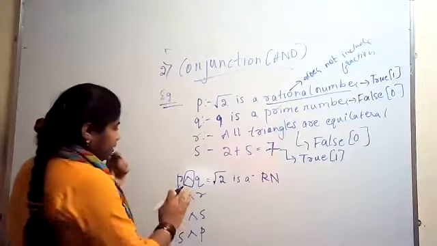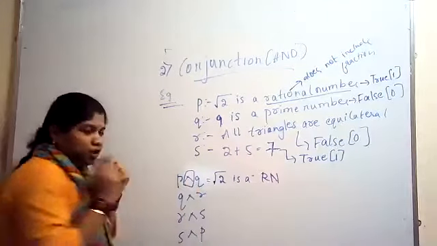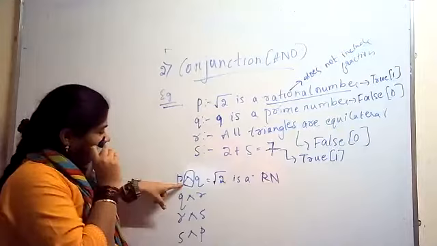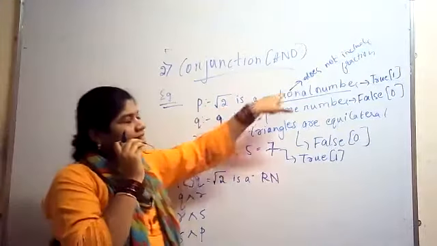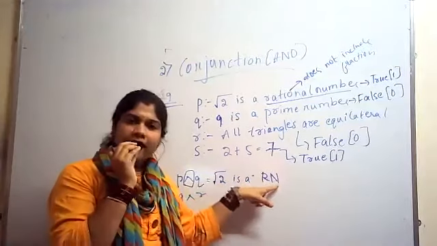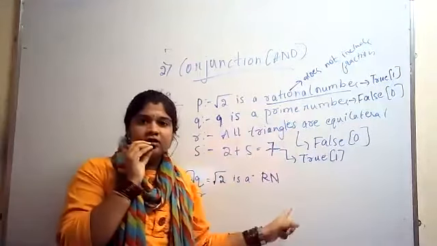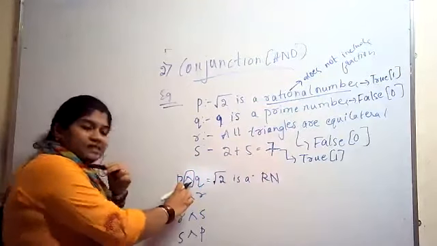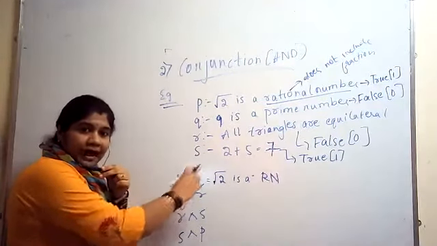Okay. I'll repeat here. P conjunction Q. What is P for us? Root 2 is a rational number. I have written it here, root 2 is Rn. Rn means rational number, in short form. What is this again? Conjunction. Cap.